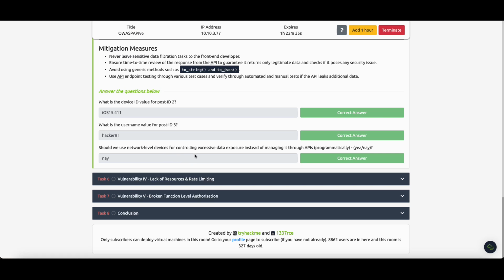Should we use network level devices for controlling excessive data exposure instead of managing it through APIs? No, because it is better to use APIs because they are built for that. Maybe network level devices cost too much money compared to APIs.